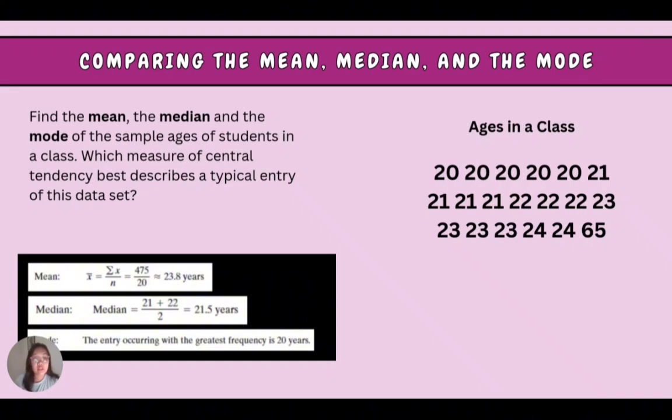And for the median, we should remember that the median is the center of this data set. The center of this problem is 21 and 22. We add 21 plus 22 divided by 2, which is equal to 21.5 years. And the mode is the most frequent number in this data set. The entry occurring with the greatest frequency is 20 years.